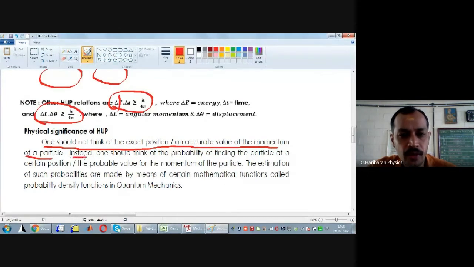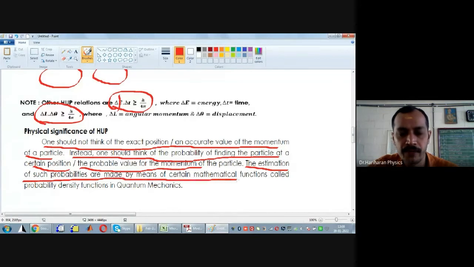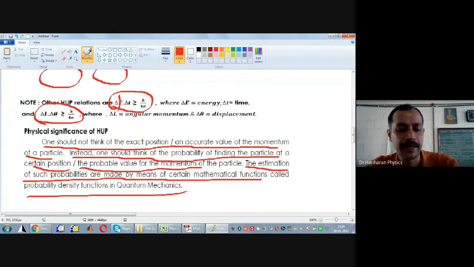Instead, one should think of the probability of finding the electron at a certain region in space, or the most probable value for momentum or energy or velocity of a particle. And how do you estimate such probabilities? The estimation of such probabilities is made by means of certain functions called probability density functions in quantum mechanics.